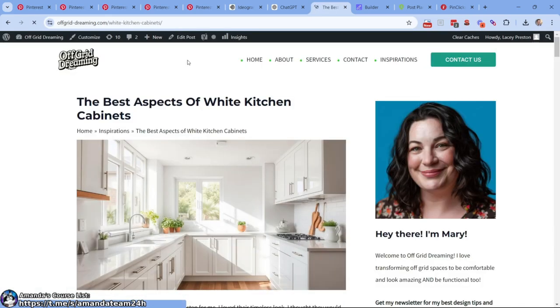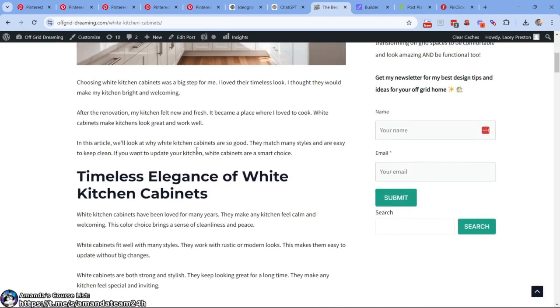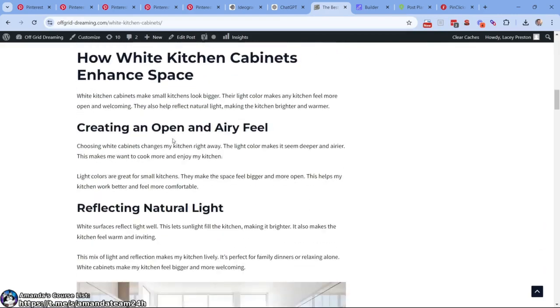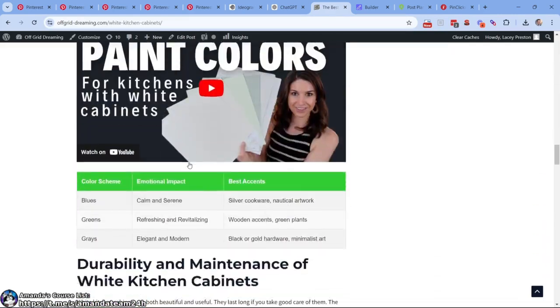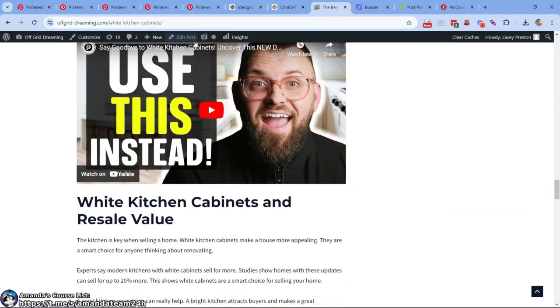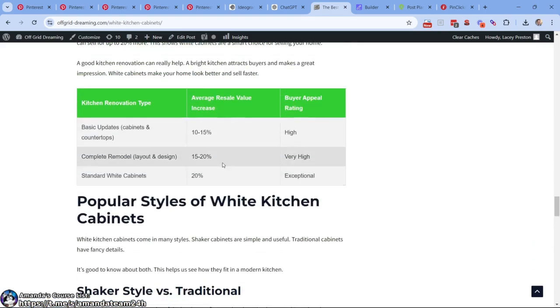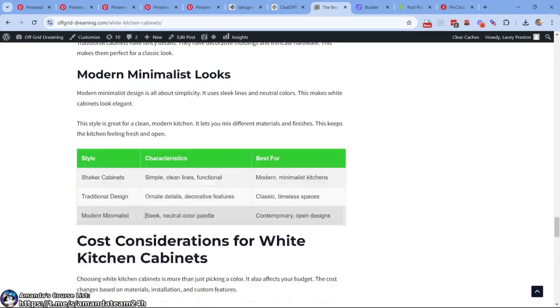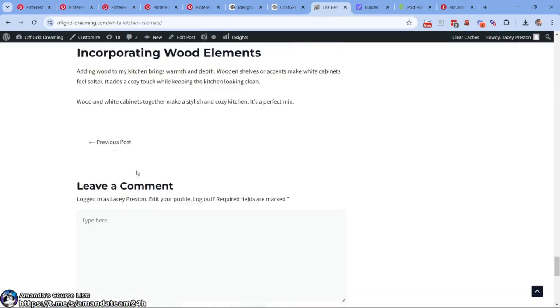View. Well, we should edit this. The best aspects of White Kitchen. Timeless, blah, blah, blah. Versatile design. You know, this, that, and another, right? It's talking about why White Kitchens rock, which is cool, right? Look, talking about resale value and all these things. People love White Kitchen cabinets right now.